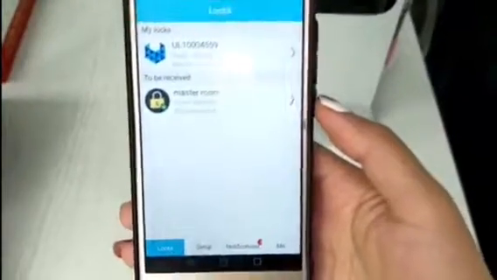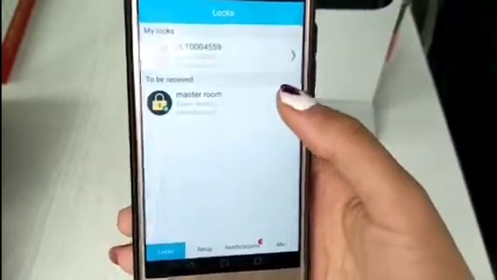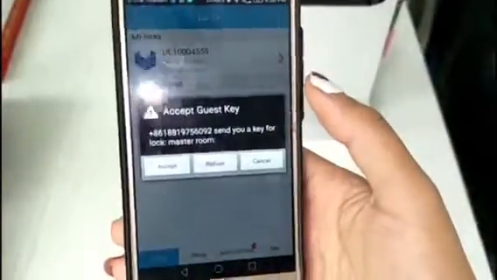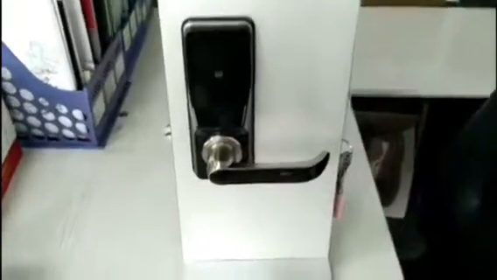We see here to be received. This is the Bluetooth key that just sent. We choose accept. Click. It is open.